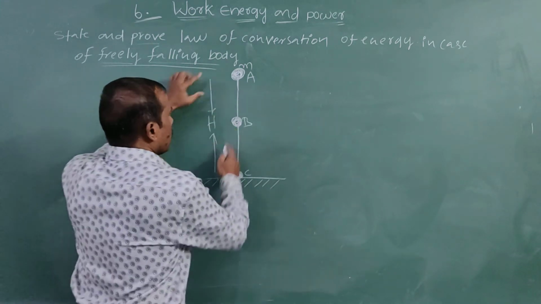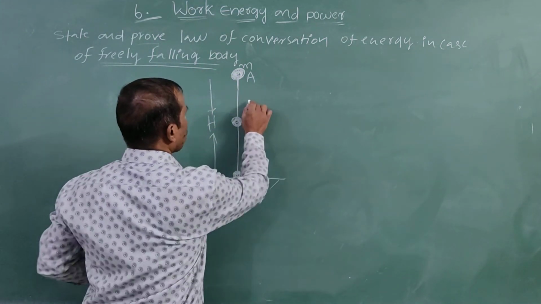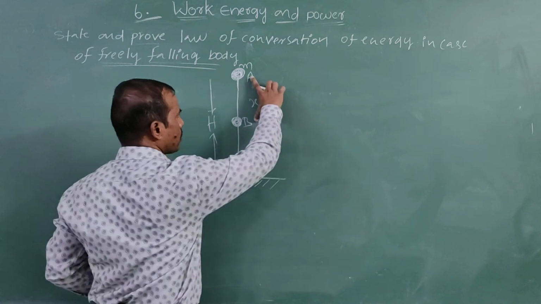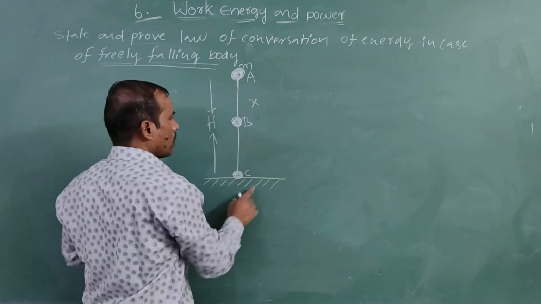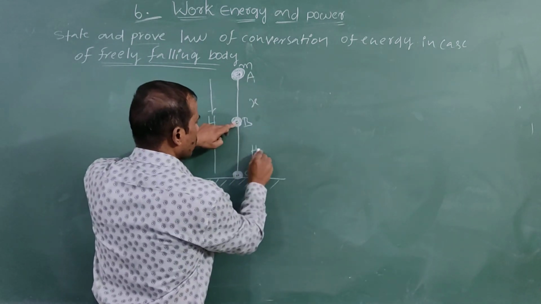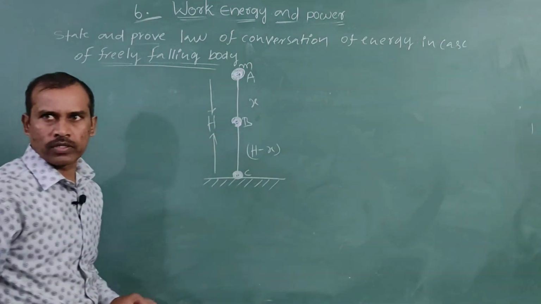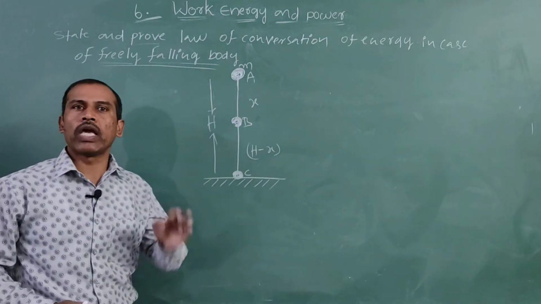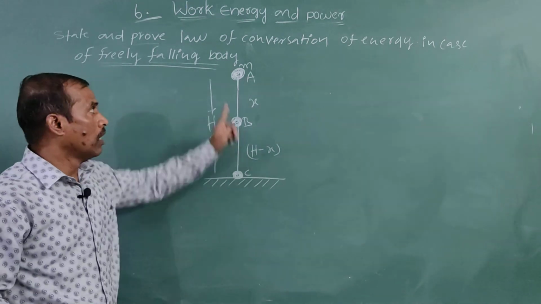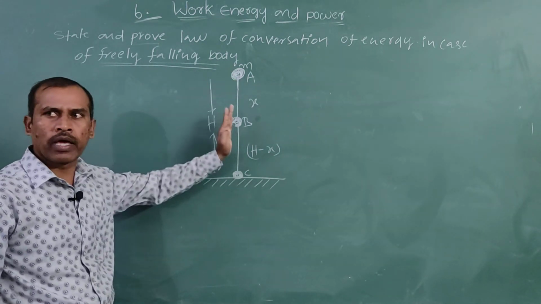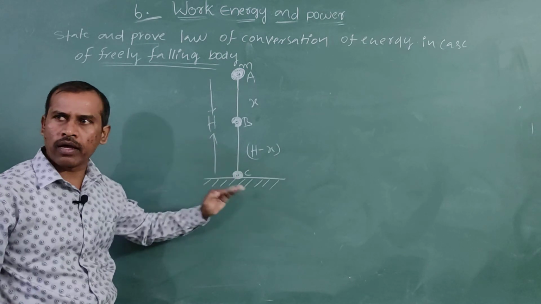For example, the distance between a and b is x. The remaining distance is h minus x. The total energy is constant at every point in its path. అంటే ఏ ఫార్ములా వస్తుందో మనకి b దగ్గర అదే రావాలి, c దగ్గర అదే విధంగా ఉండాలి.